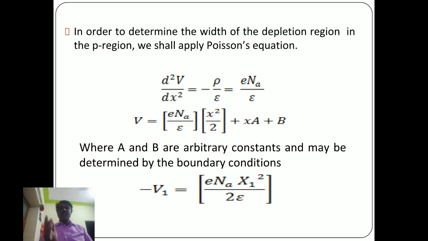Minus V1 is equal to e NA x1 square divided by 2 epsilon.